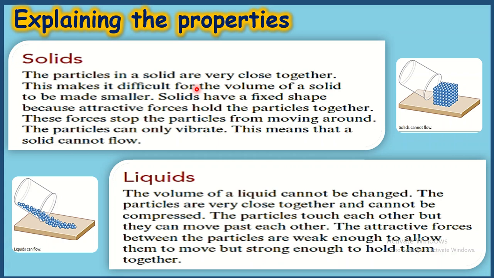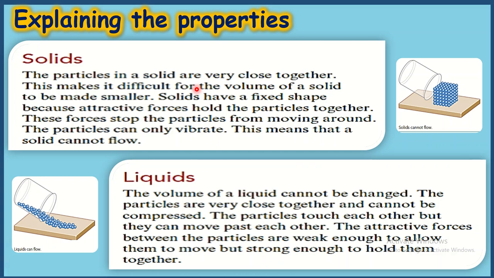Because the particles of the solids hold each other with very strong attractive forces. That is why it is very hard to compress them. This strong attraction and this hard nature enable solids so that they cannot flow and they have a rigid,